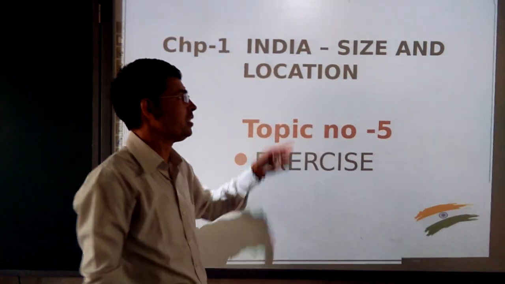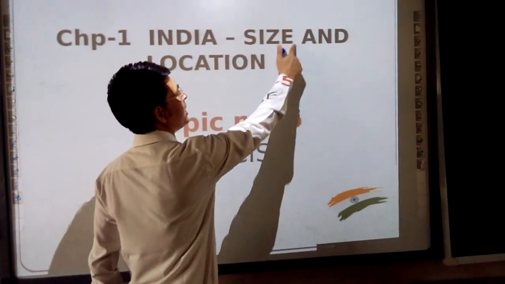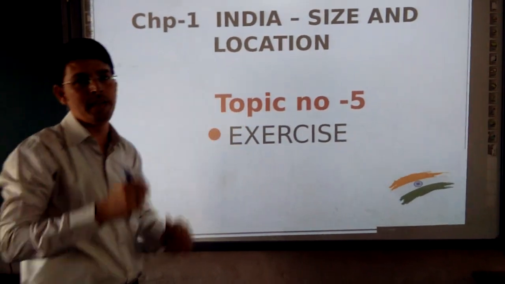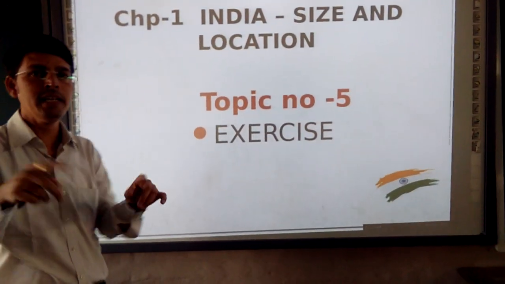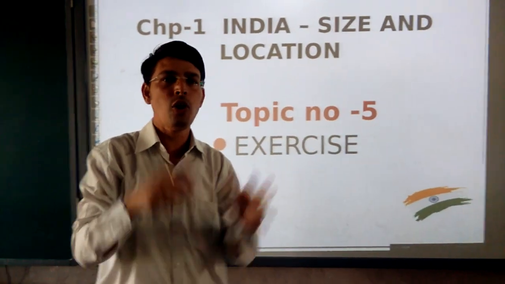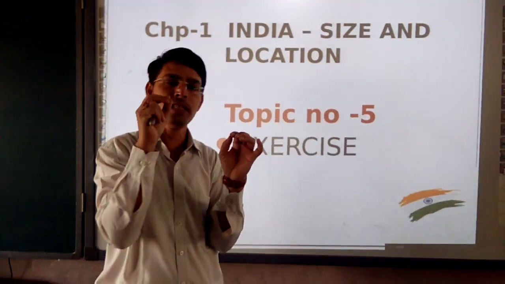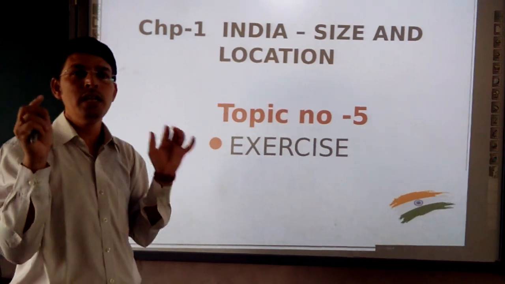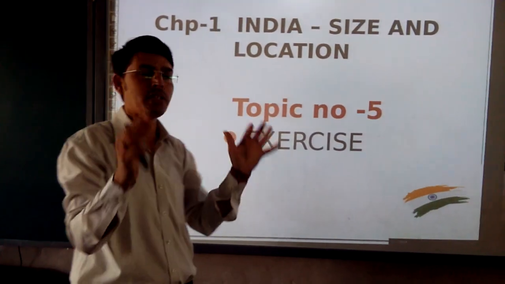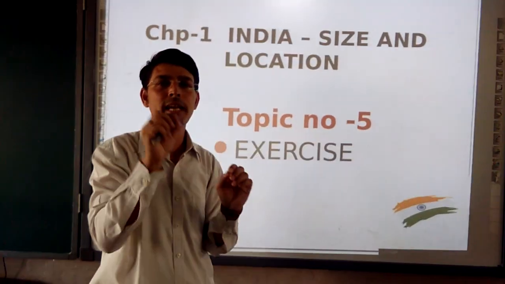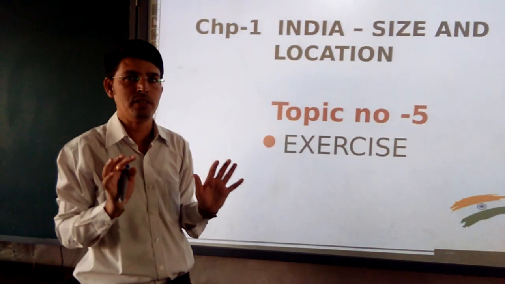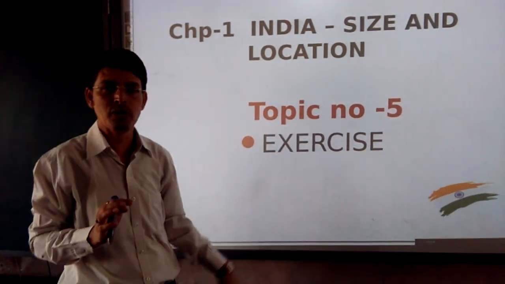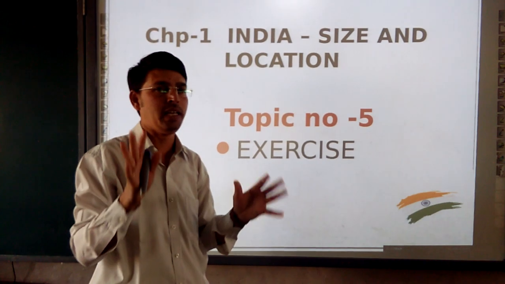In the second presentation we had seen about India's size. What is the size of India? We had seen that in the geographical area of the whole world, it occupies 2.4 percent. We talked about the total area of India, 3.28 million square kilometers. And we had seen about the coastline and the main borders and everything.